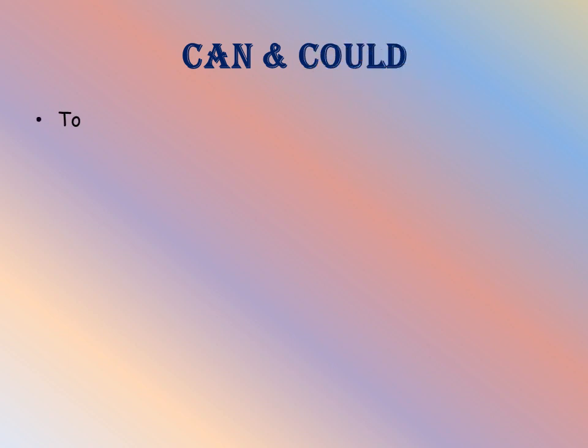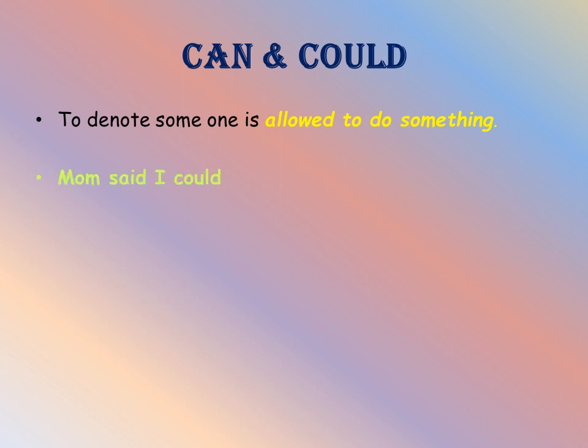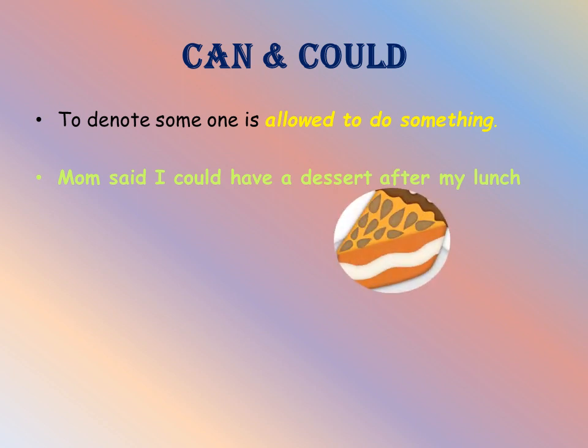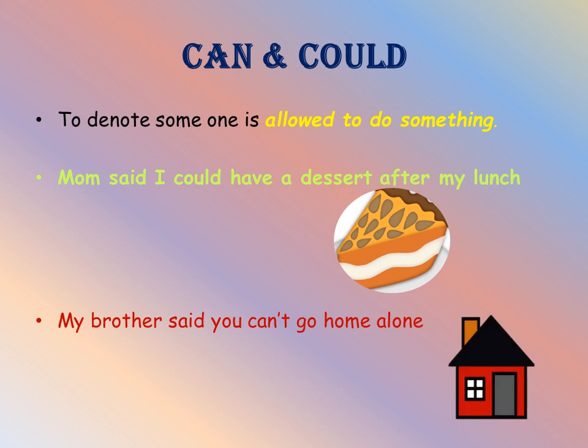Modal auxiliaries can and could can also be used to denote that someone is allowed to do something. Let us see the examples. Mom said I could have a dessert after my lunch. So mom allowed, or gave permission, to eat dessert after lunch. The next example is my brother said you can't go home alone. My brother didn't allow me to go home alone.